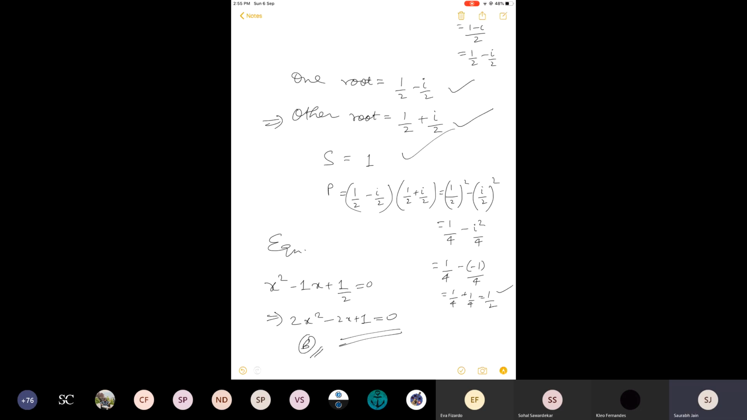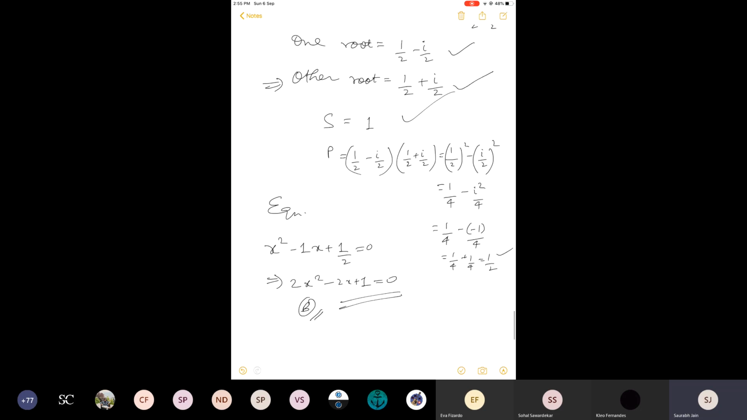So a good question. With one root only, you will never be able to find the equation. So for that, remember that complex roots occur in conjugate pair and irrational roots also occur in conjugate pair. The same question can be repeated with irrational roots also. Okay, those 2 points.